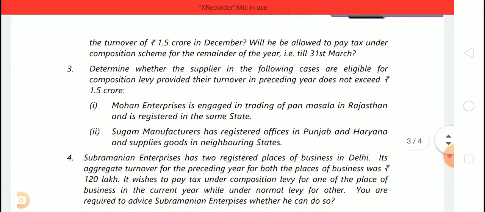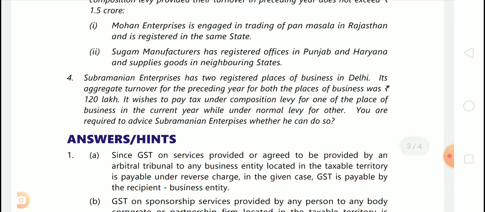Now, the last question, that is question number 4. Subramanian Enterprises has 2 registered places of business in Delhi. Its aggregate turnover for the preceding year for both the places of business was 120 lakhs. It wishes to pay tax under composition levy for one of the places of business in the current year, while under normal levy for the other.